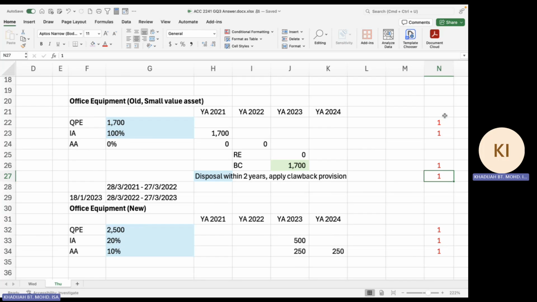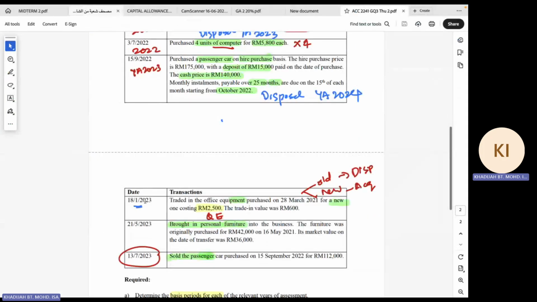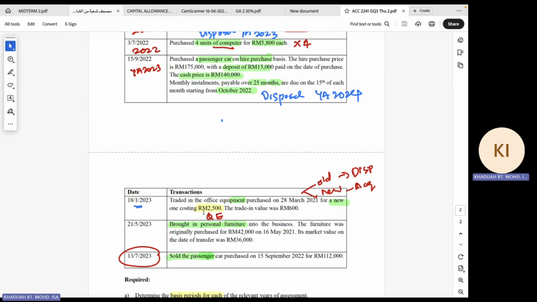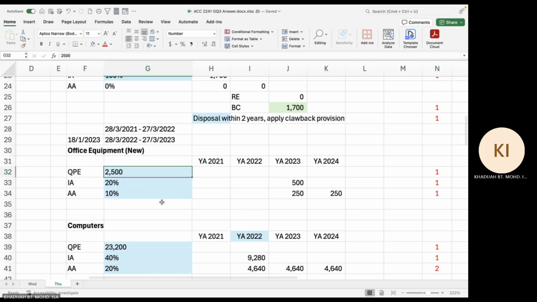So there are 4 marks under office equipment, in this case for the old office equipment. On the new equipment that we acquired on 18th of January 2023, the cost is 2,500. That is the qualifying expenditure for the new equipment. The rate is 20 and 10% because you cannot apply SVA.